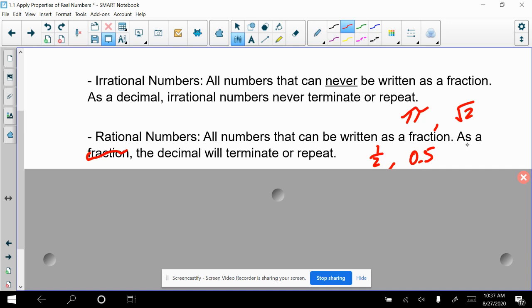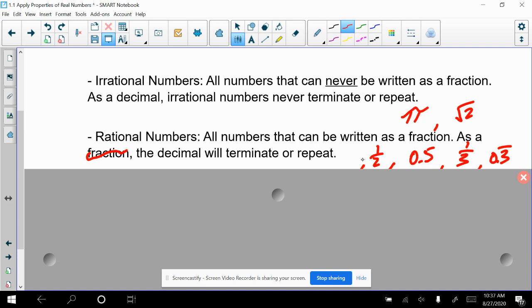We could also look at something like 1/3. We know 1/3 is rational because it's written as a fraction. As a decimal, 1/3 is written as 0.3 repeating. It goes on forever. So rational numbers can either terminate, like 0.5, or repeat, like 0.3 repeating.